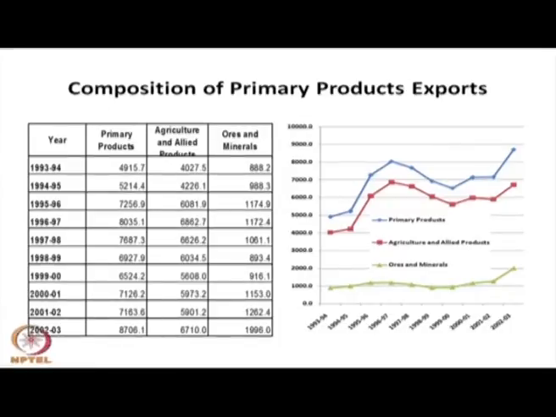The agriculture and allied activity also constitutes nearly 6,700 million US dollars in 2002-3. Out of the primary export of 8,700 million US dollars, 6,700 million was constituted by agriculture and allied activity, and nearly 2,000 million by the ores and mineral sector. And there has been a significant increase in ores and minerals recently after the 92, 93, 94 economic liberalization and decontrol of the mineral sector.